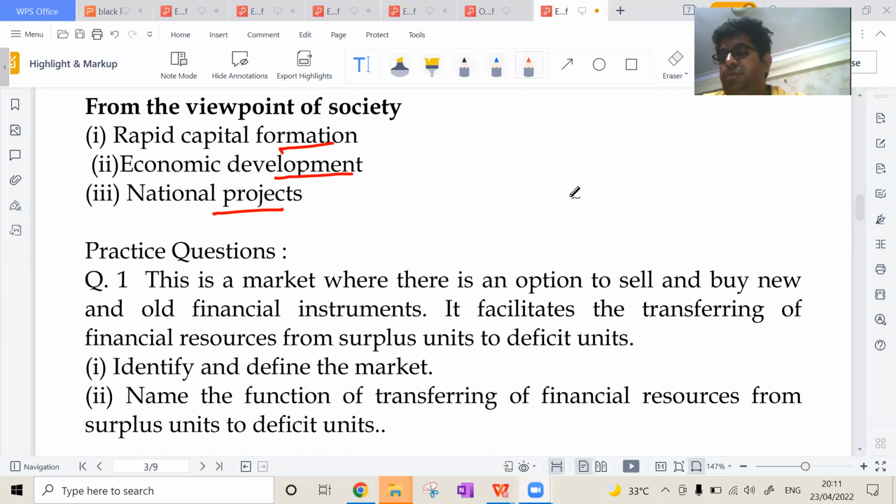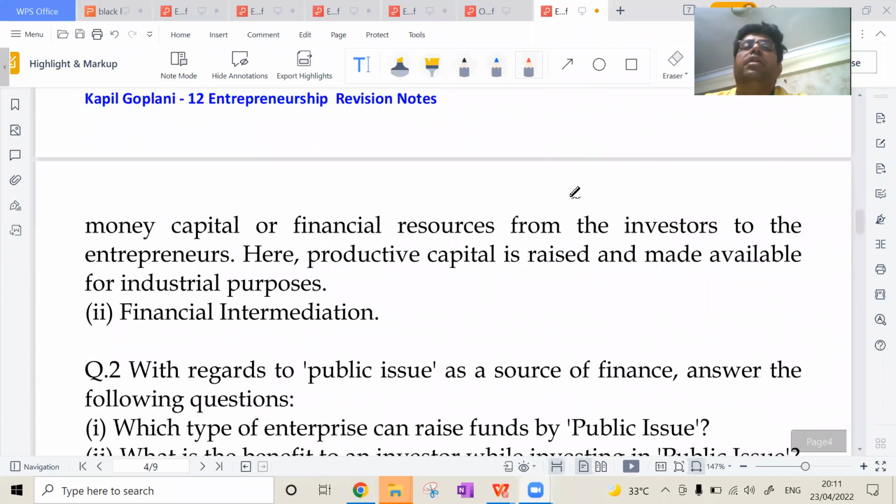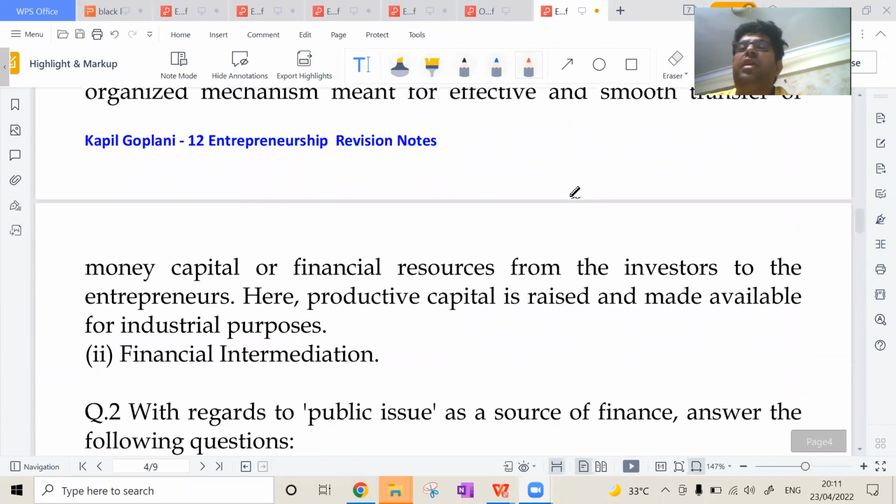This is a market where there is an option to sell and buy new and old financial instruments. It facilitates the transferring of financial resources from surplus units to deficit units. Identify and define the market. Name the function of transferring of financial resources from surplus units to deficit units. Okay, so that is the identification which is done. It is capital market. Now name the function. What are the functions that have already been given? That is the financial intermediary function. That is a link between them.